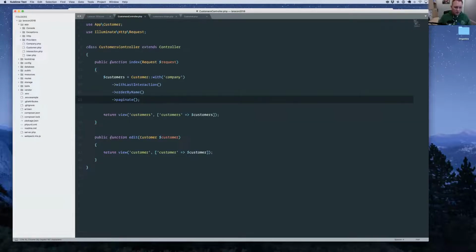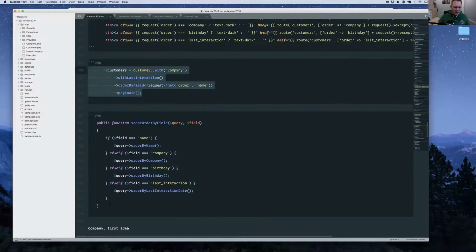Let's go back to our controller and let's change this order by name scope to order by field. I'll do this more often when I have some sort of thing that I need to do, and there's going to be a bunch of different ways to do it. I'll create this intermediary scope that you can pass some information to, and it'll go off and take care of the hard work for us, so that we can keep our controller nice and clean. So we're just going to give it the order column. We're going to pass it through as a request, and we're going to pass through name as a default. So if you don't give it any value, it's going to use name and sort by that.